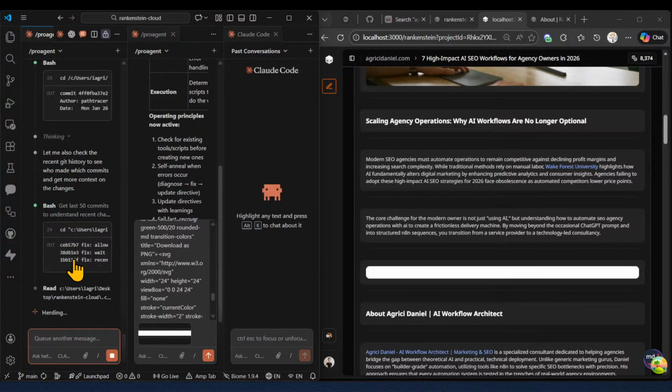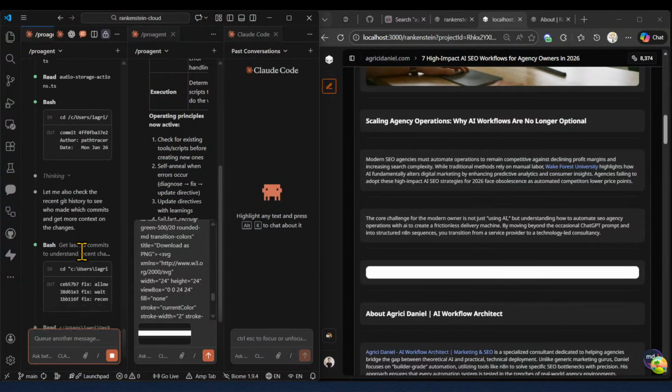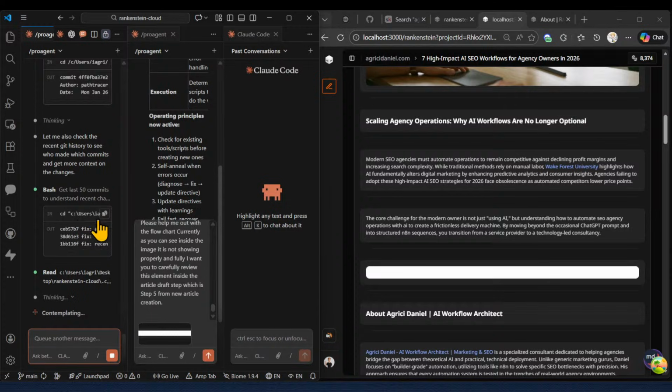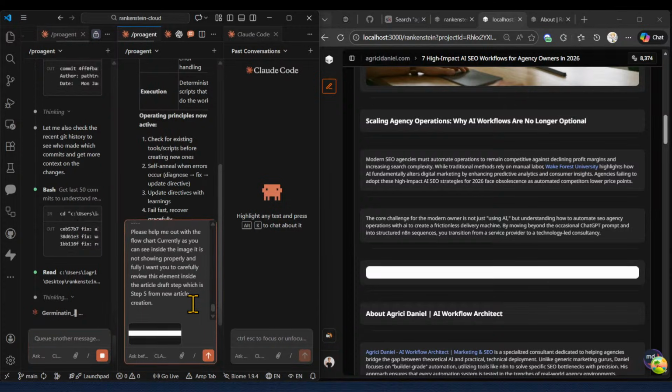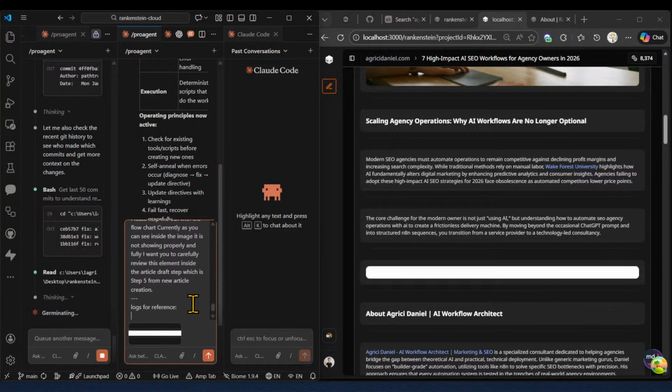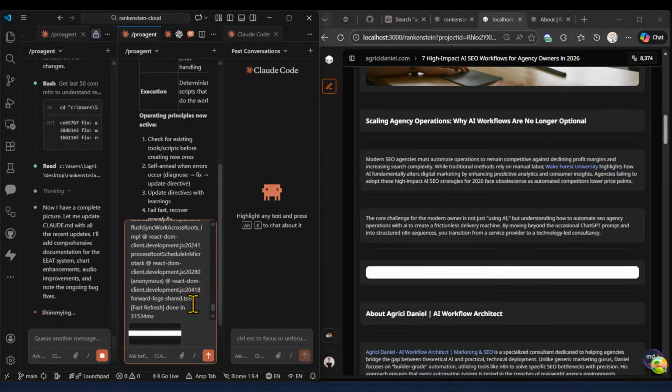Right now this agent is updating our CLAUDE.md. So before sending this prompt, I want this agent to finish right here. 1, 2, 3, logs for reference, paste it. And that's it. Right now I'll wait.